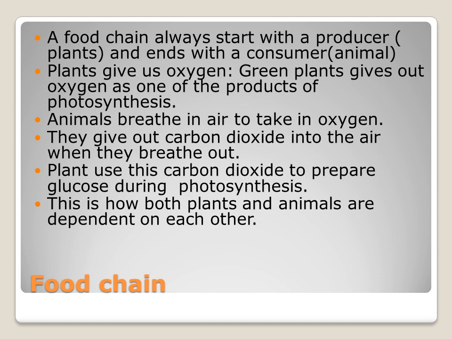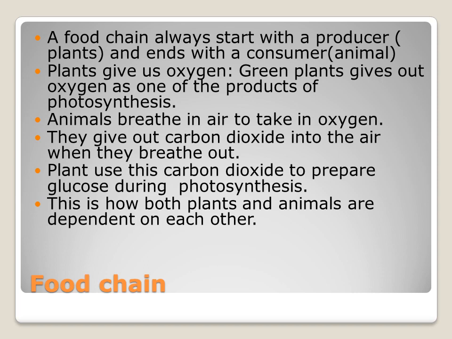So here the plants give us oxygen, and the oxygen is taken by the animals. Animals give out carbon dioxide, and that carbon dioxide is taken in by the plant. So the plant uses this carbon dioxide to produce energy. This is how the plants and animals are interconnected with each other.